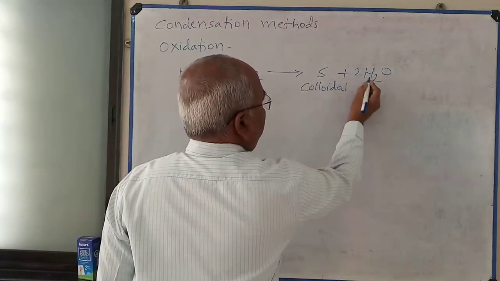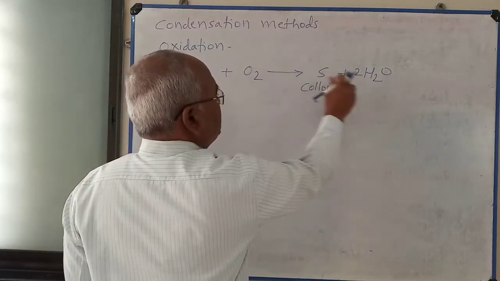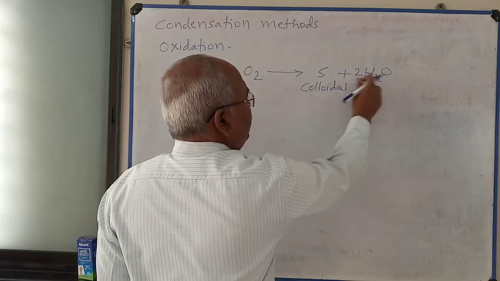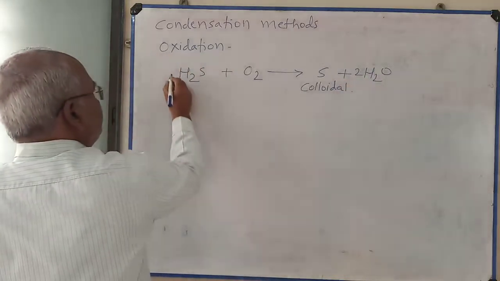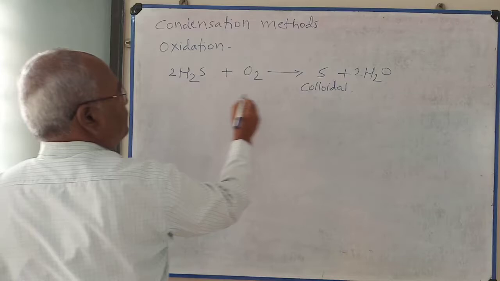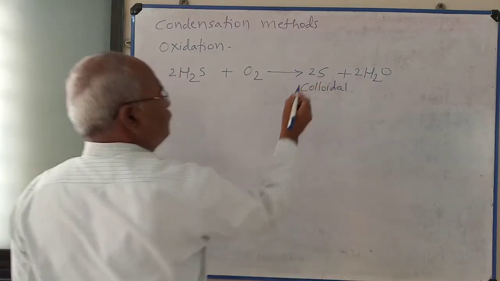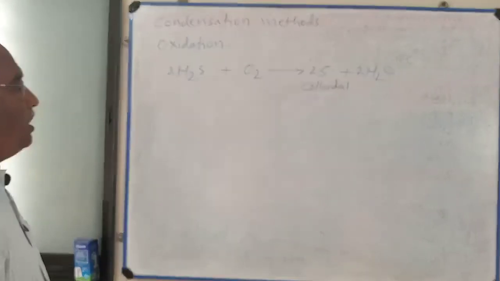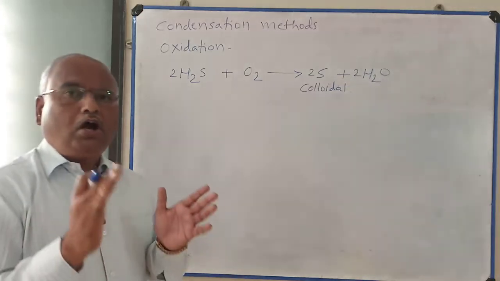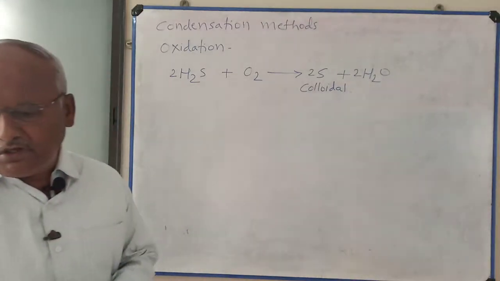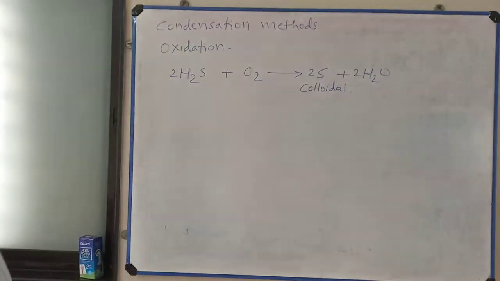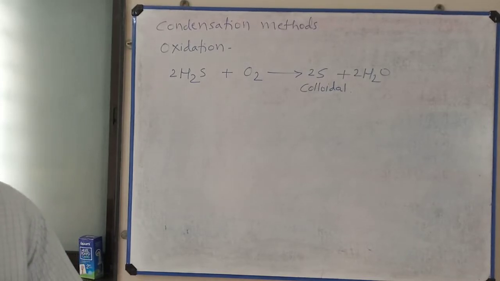Here two oxygen, therefore I took twice H2O. Here twice H2S and here twice S. Oxidation of aqueous solution of hydrogen sulfide is carried out.